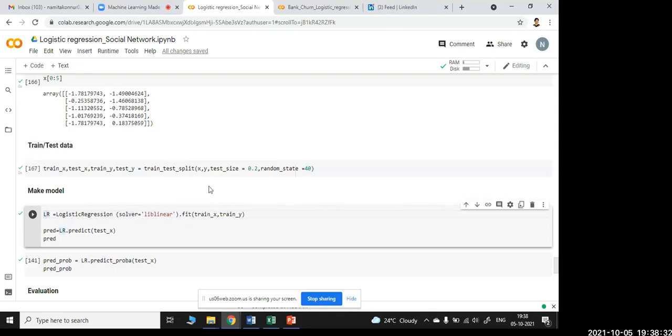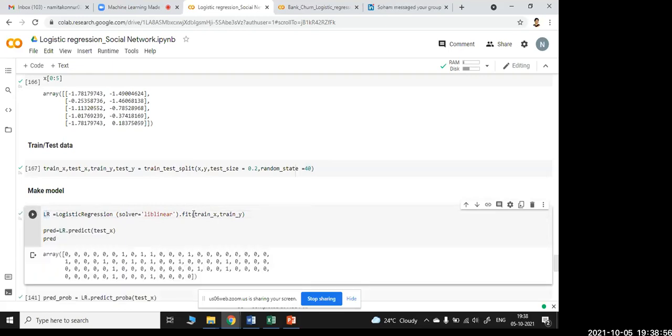Then call fit and pass both train_X and train_Y, so that we train the model LR. Now for the prediction, I'll save it in the variable pred as LR.predict of test_X. I'm not using Y here because I'm predicting for X, and I have already trained on Y. Now I'll run this.